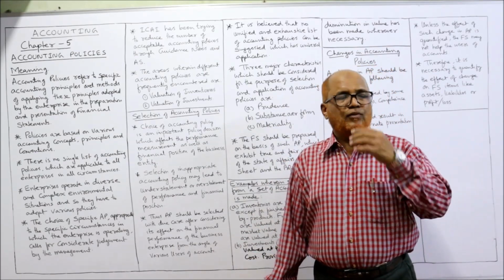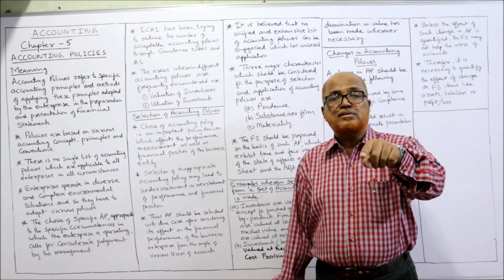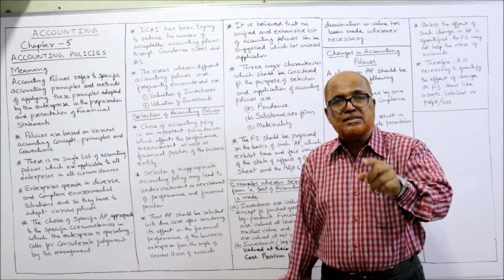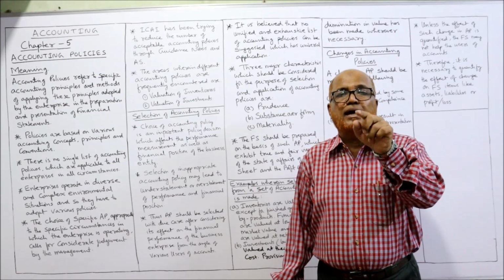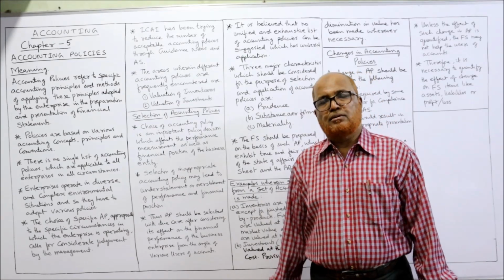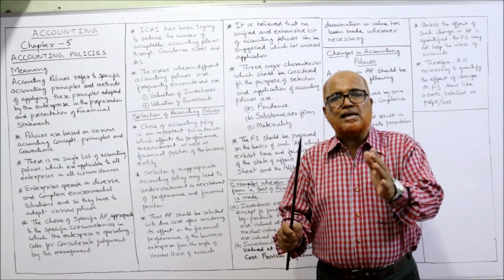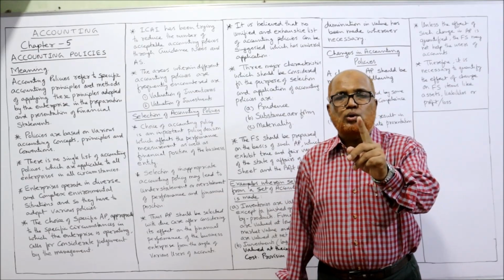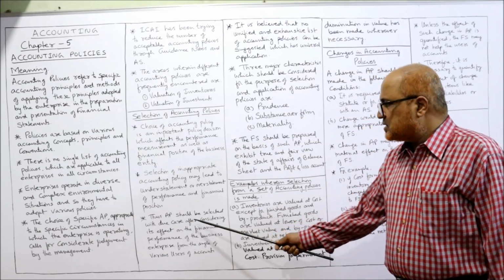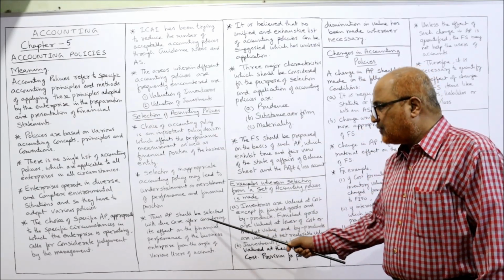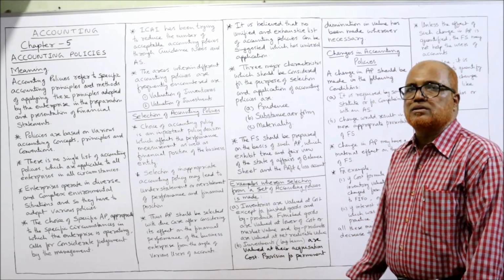If you make an inappropriate accounting policy, what will happen? The profit may be overstated or understated, or the financial position may be overstated or understated. That's why if you want true and fair performance results and a true and fair financial position, you should correctly choose the accounting policy. Thus, accounting policy should be selected with due care after considering its effect on the financial performance of the business from the view of various users of accounts.